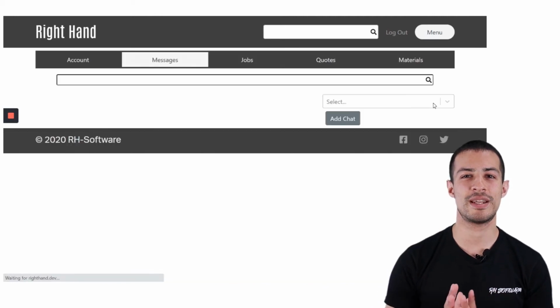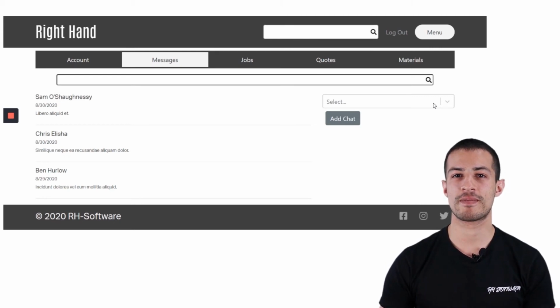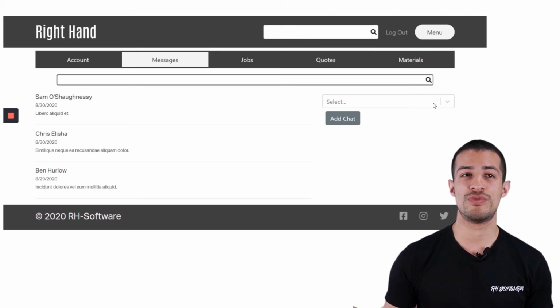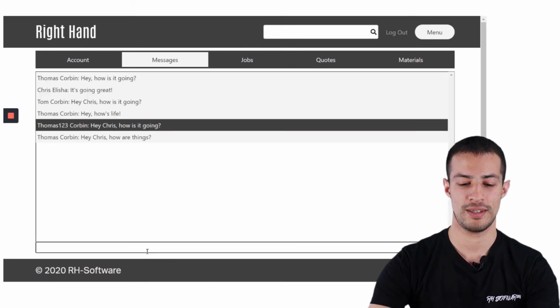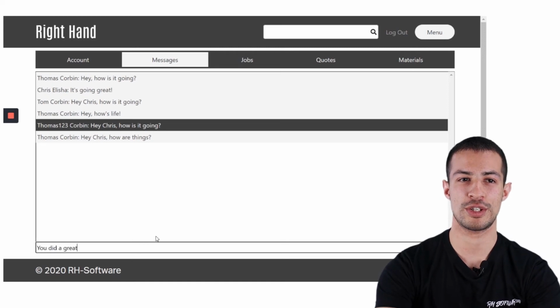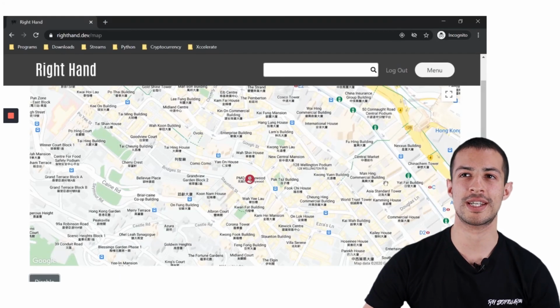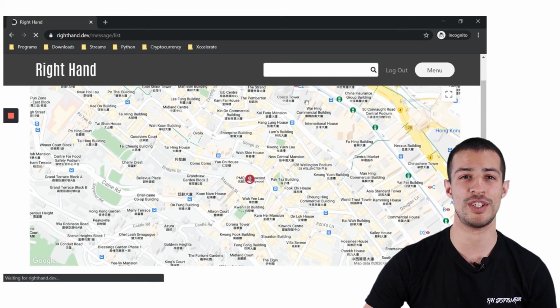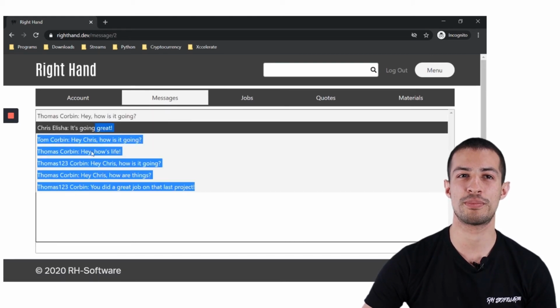Next up, we have the instant messaging system, so that handymen and clients can immediately contact each other in case of any issues that come up, or just to say you've done a great job. So for example, let's message Chris and say, you did a great job on that last project. If we send that and then change to Chris's account and we go to his messaging feature, we can see the latest message show right there. And if we click on it, we can get all the previous messages.